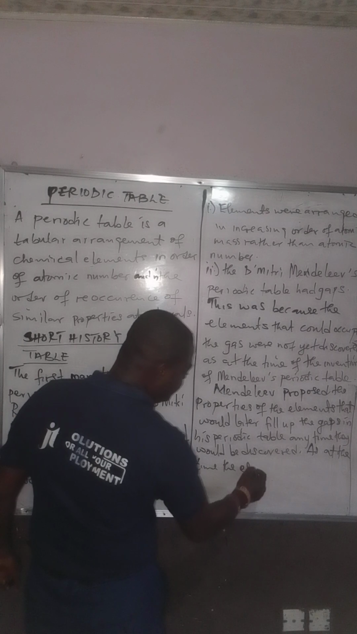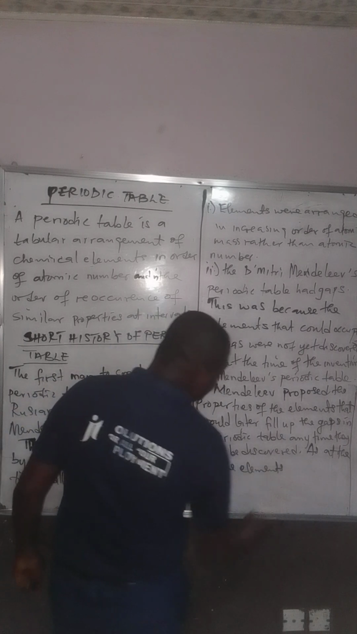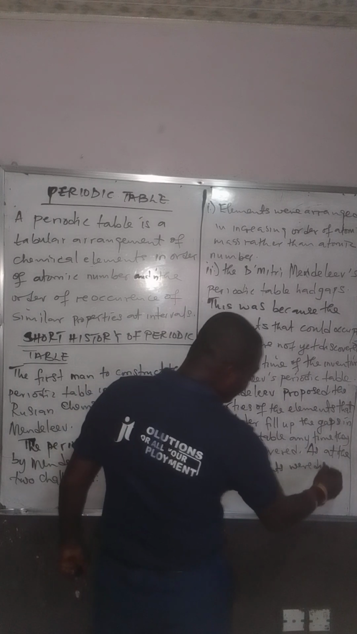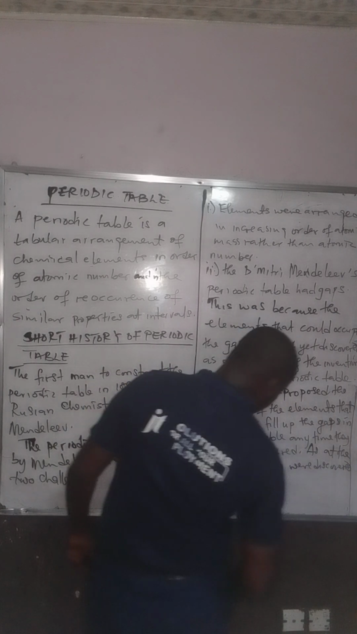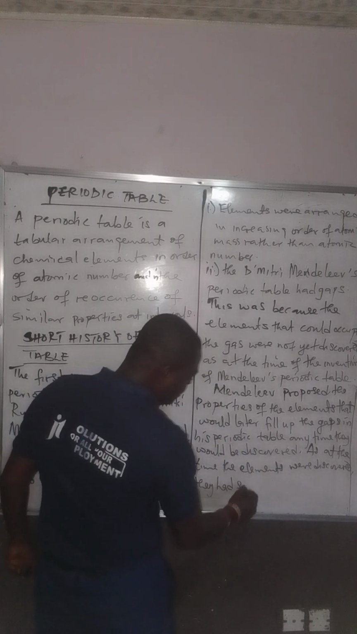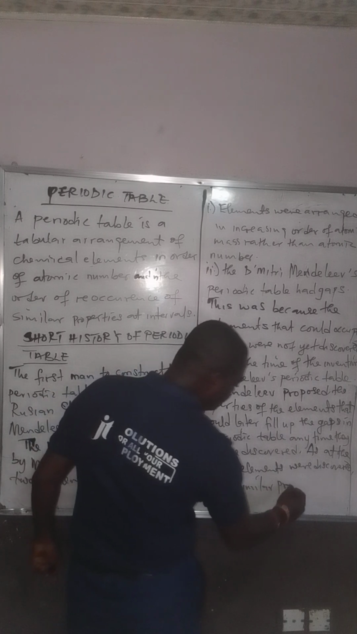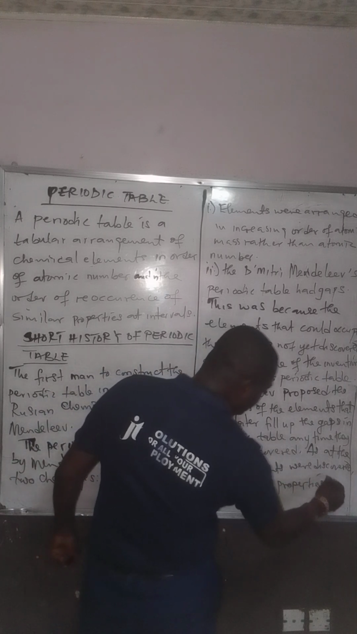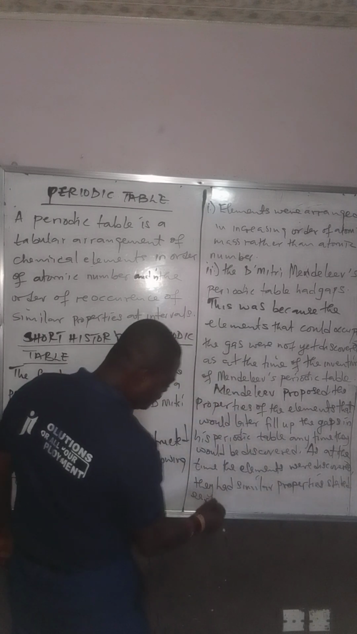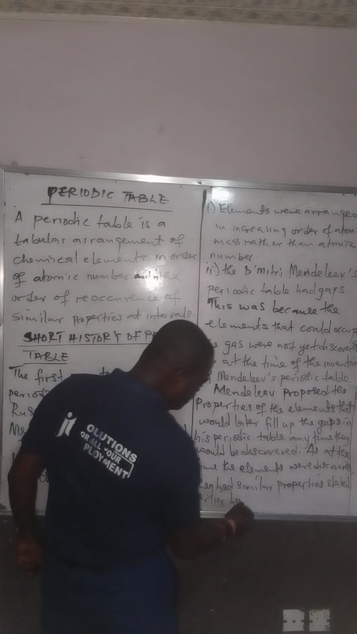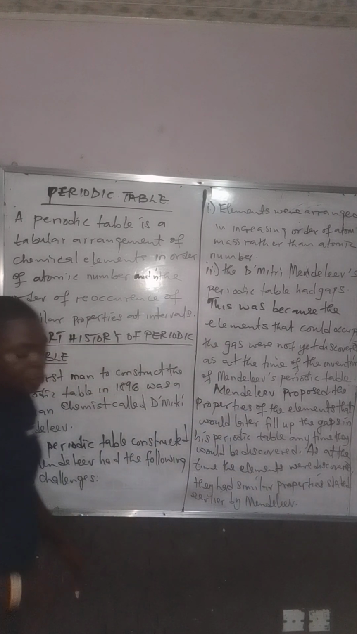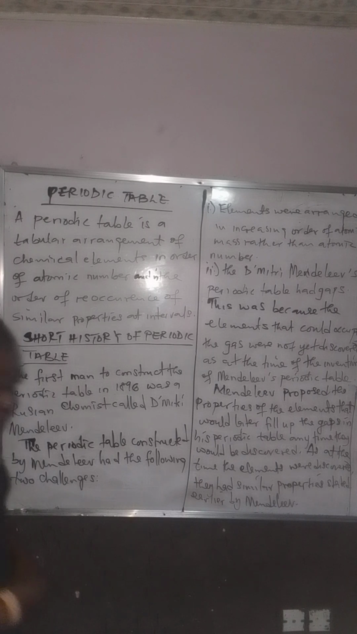So, as at the time the elements were discovered, what happens? They had similar properties stated earlier by Mendeleev. So they had those properties stated by Mendeleev.